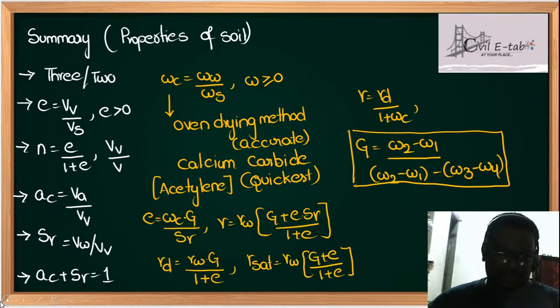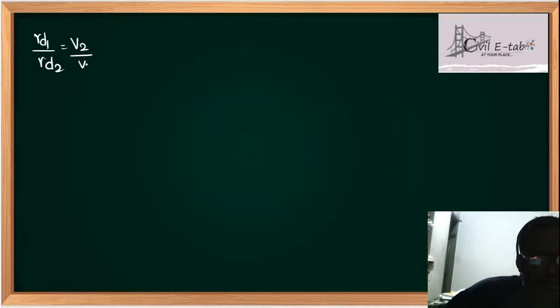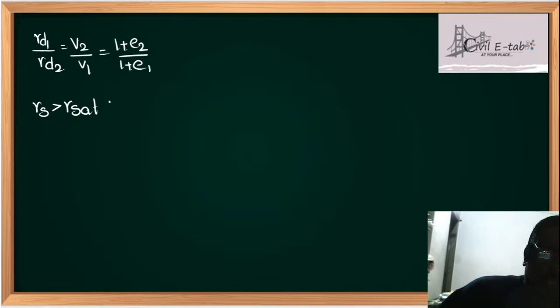Next thing to discuss is the excavation problems. Remember, gamma_d1 / gamma_d2 = V2 / V1 = (1 + e2) / (1 + e1). This is another important relation. And one more thing: in descending order, the unit weights are gamma_sat, gamma, gamma_d, and gamma dash. This is another important thing.